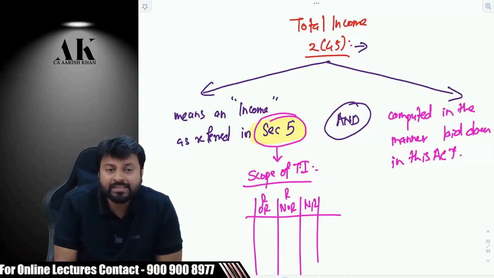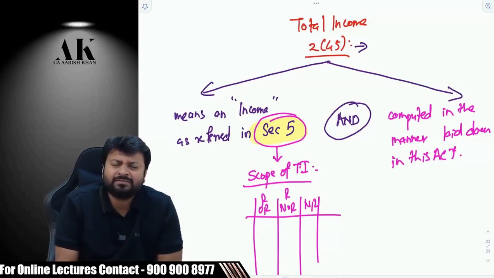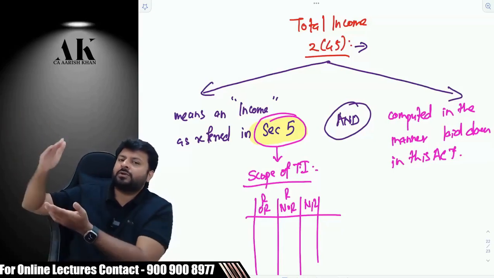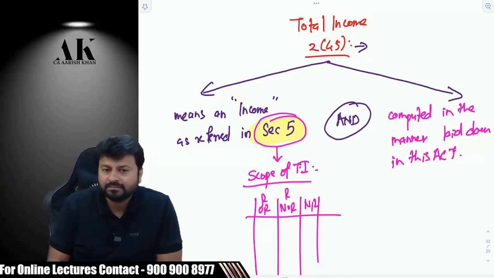Now, that is the reason, listen carefully. When I asked you now, very minute point, very important concept to understand the subject in a proper manner. When I asked you what is total income, you told me salary, house property, capital gains, IFOS, BGBP, deductions. That is correct. But don't you think before computing that we need to first of all find out whether the assessee's income comes within the scope or not? Don't you think whether it comes within the scope or not, we should think on that area first before computing?